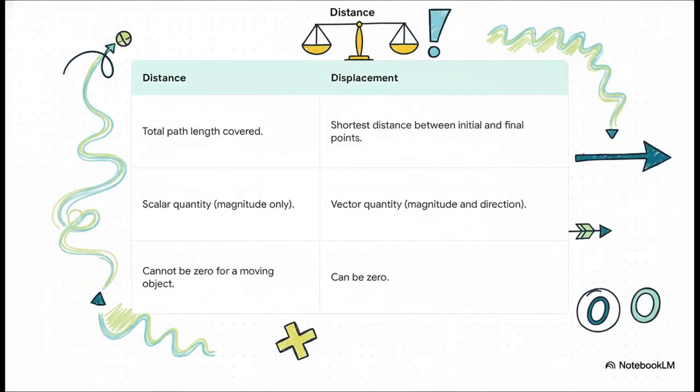This table is very, very important for your exams. It helps you remember the differences. Distance is the total path, a scalar quantity, which means it only has a value. Displacement is the shortest path, a vector quantity, which means it has a value and a direction. But look at the last point. This is very interesting. Distance can never be zero if an object is moving, but displacement can be zero.